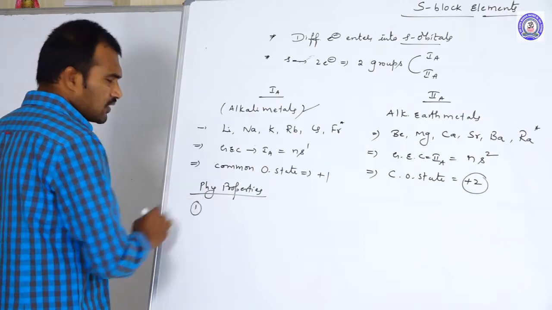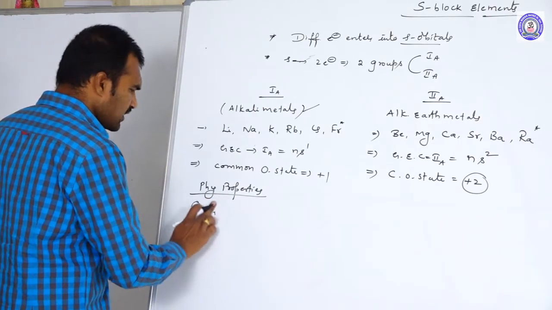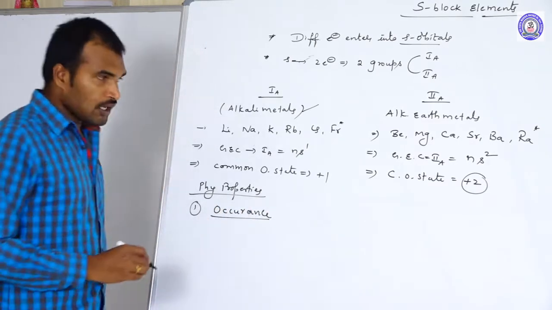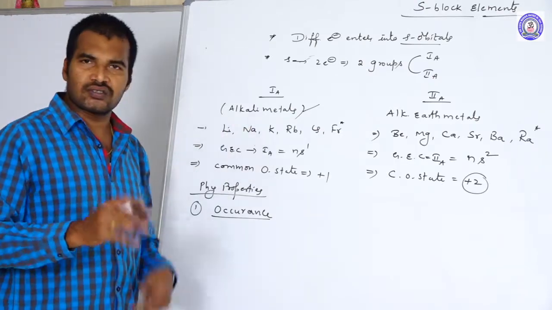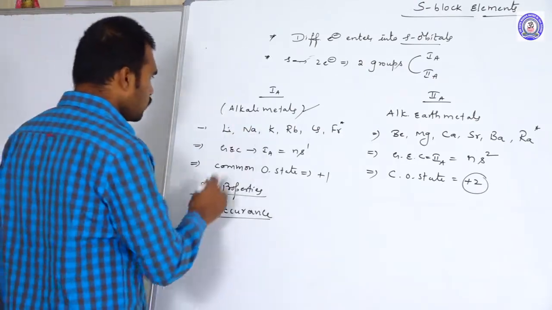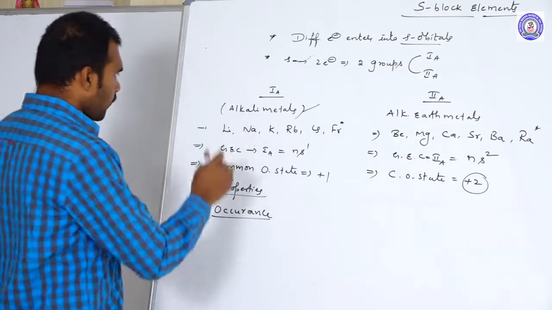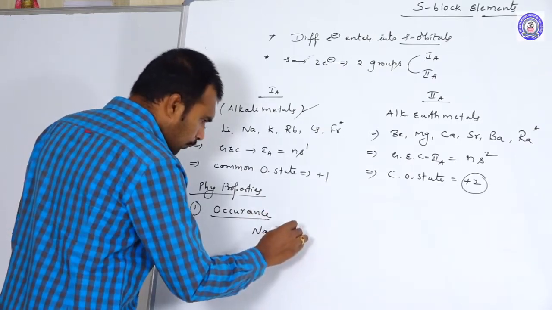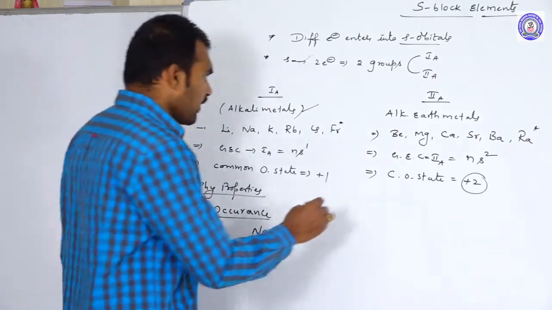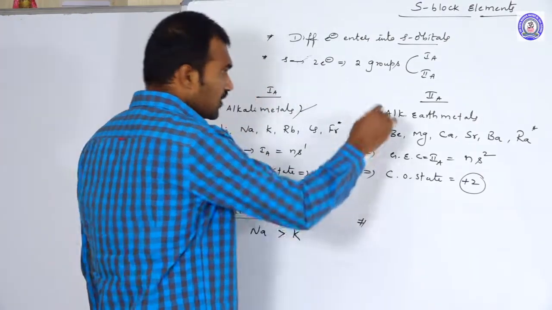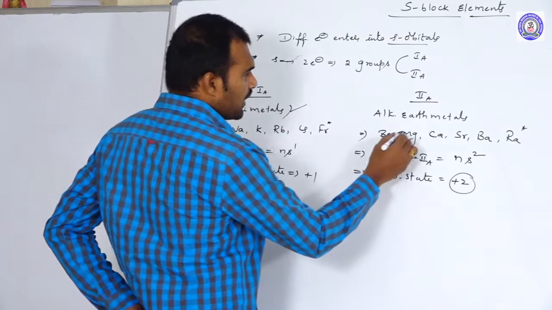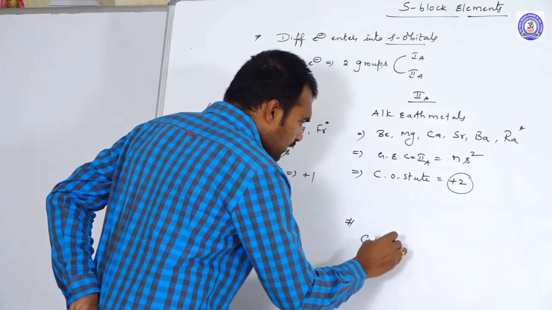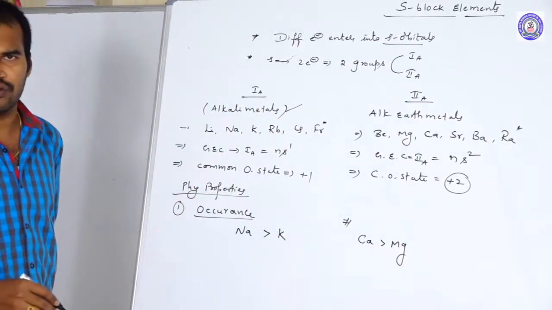In the physical properties, the first is atomic size, but let us start with the occurrence of these elements. Among the 1A group elements, which element has high occurrence? Sodium has a larger percentage abundance than potassium. In the alkaline earth metals, beryllium, magnesium, calcium, the occurrence of calcium is more than magnesium.